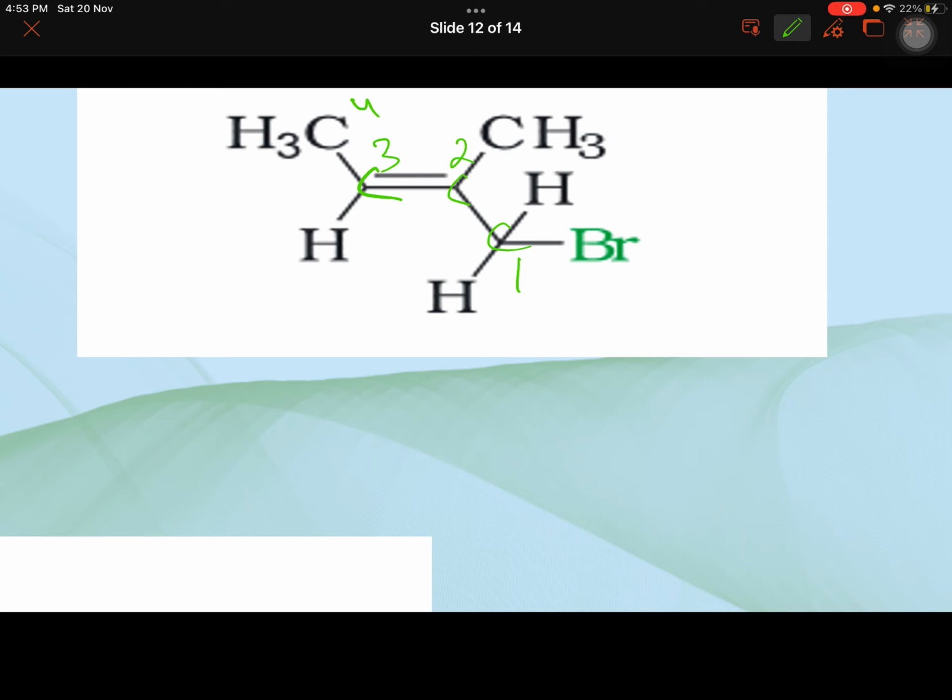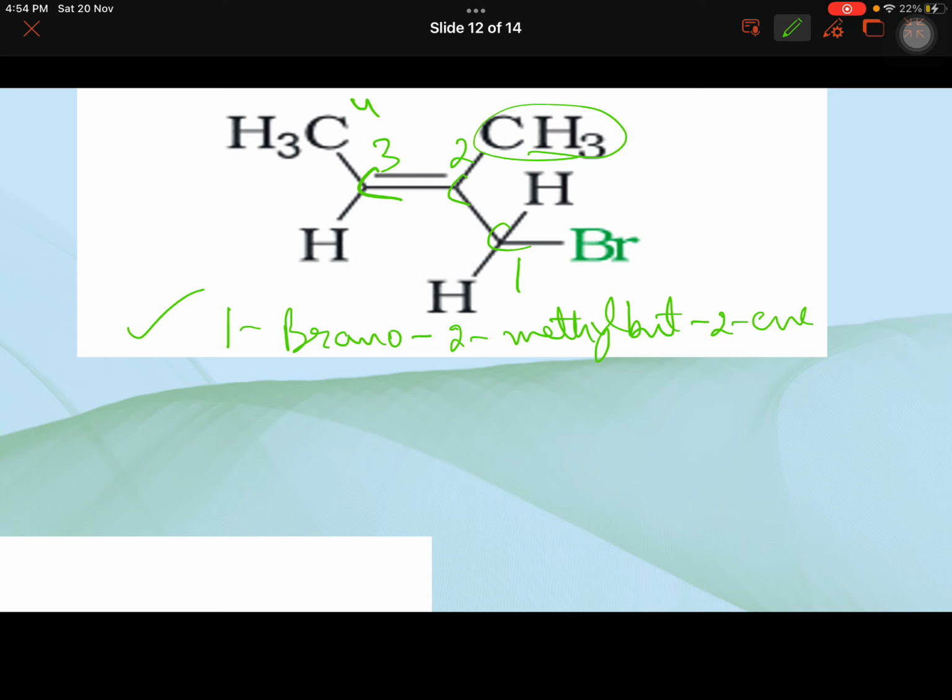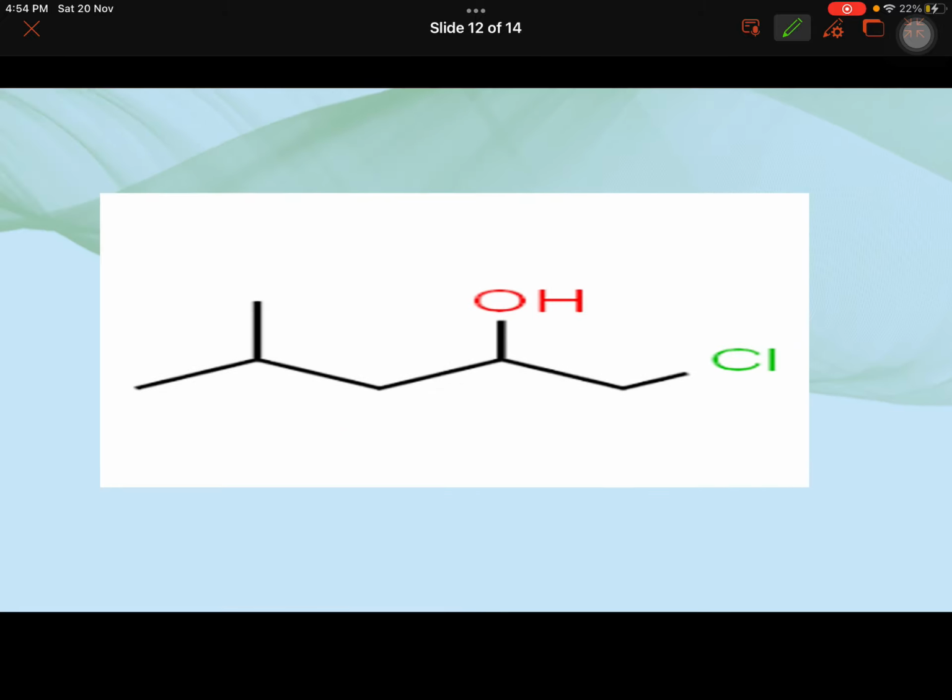So it becomes 1 bromo, 2 methyl, but 2 ene. So I have explained everything here, that where is bromo, where is methyl, and it's butene, and where is the double bond between second and third.